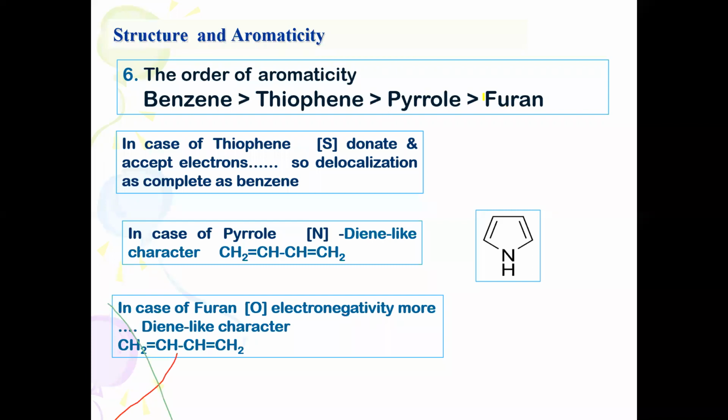I have already told you there is some ambiguity between these two aromatic components. However, in furan, oxygen is more electronegative than nitrogen. That is why the aromatic character is reduced. Looking at the resonance energy, benzene has about 150 kilojoules per mole of energy. Thiophene is around 120. Pyrrole contains about 90 something. Furan is nearly about 80. This representation shows how they explain the aromaticity character.